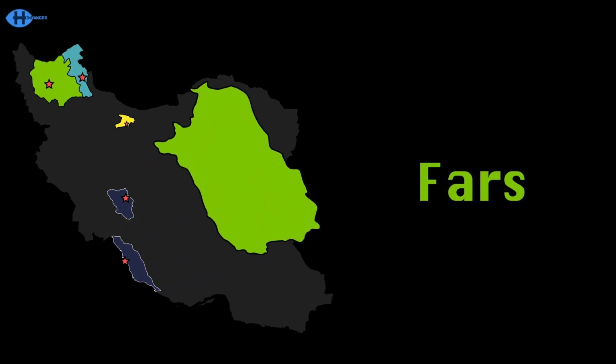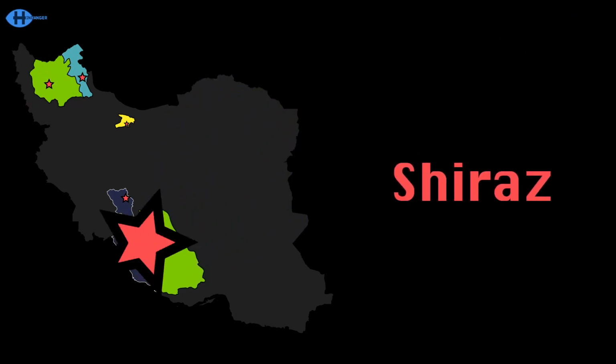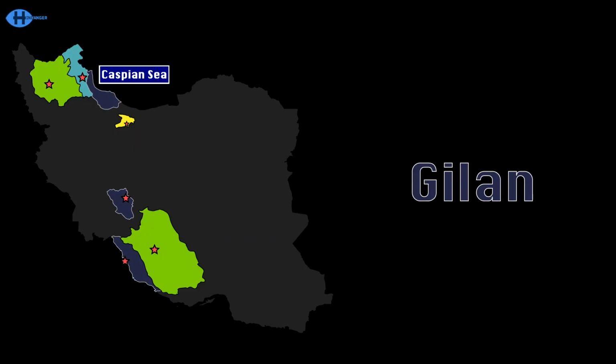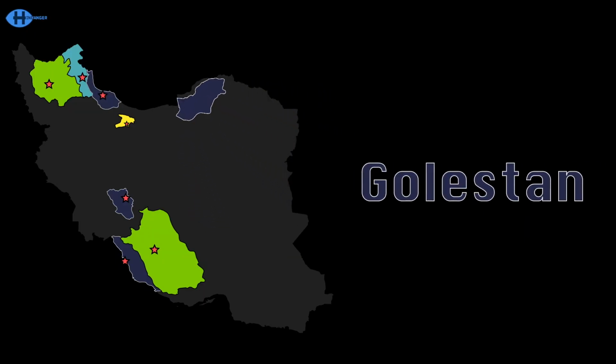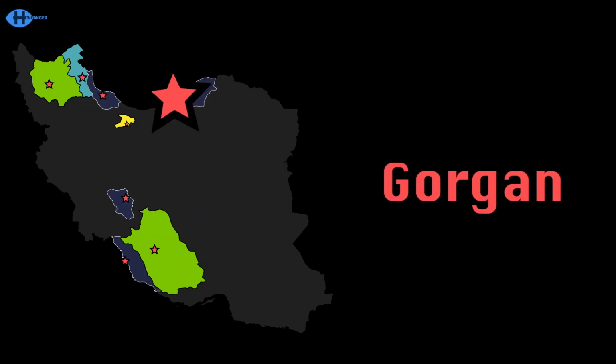The Fars province is massive, no need to pause. The capital is Iran's 5th most populous city named Shiraz. Gilan has a coastline with the Caspian Sea. Rasht is the capital, I know it's very pretty. Golestan has a border with the Caspian Sea and Turkmenistan. The capital of this province is on that star, Gorgan.